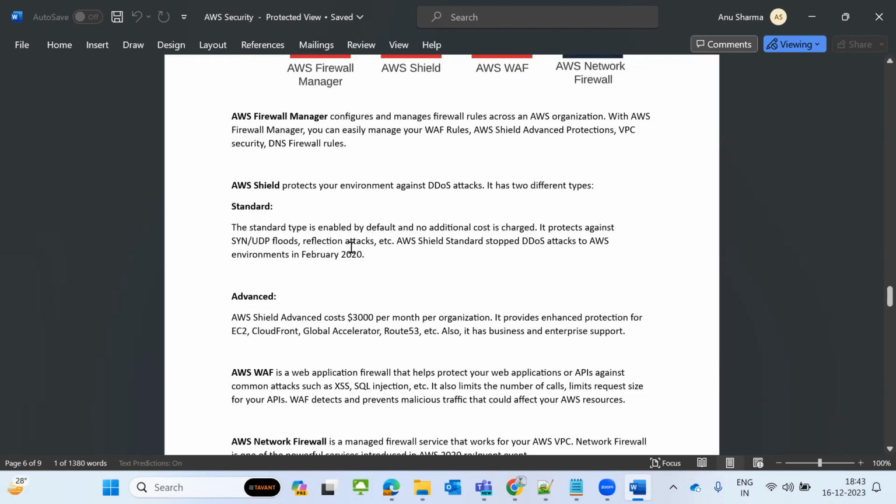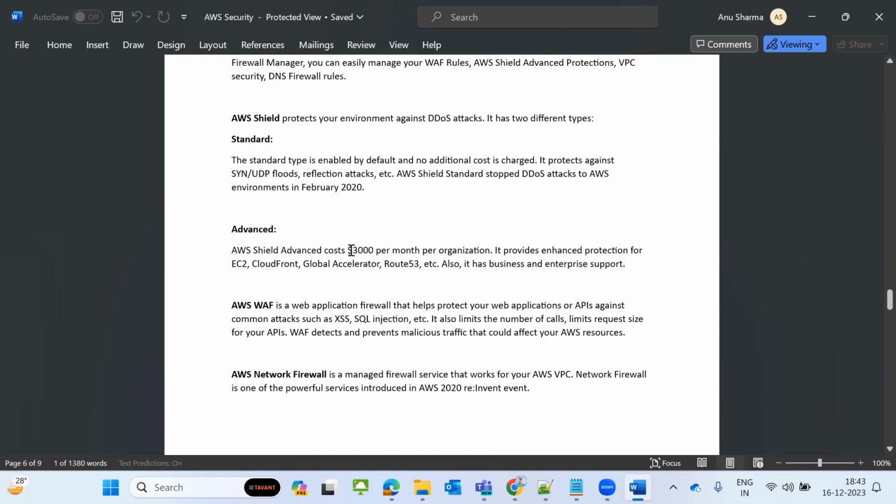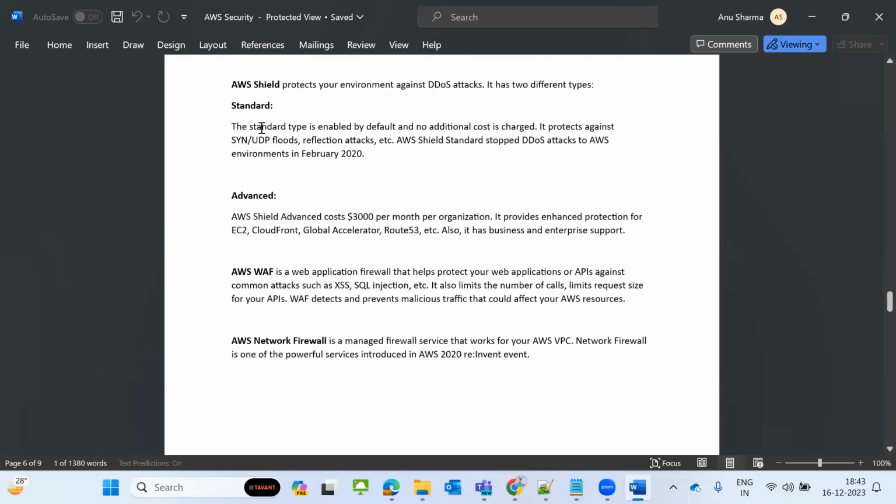In standard, AWS will provide it for free. For advanced, you have to pay $3,000 every month per organization. It will provide enhanced protection for EC2, CloudFront, Global Accelerator, Route 53, etc. All the services it will provide. So this is called the enterprise support. Okay, that is called AWS Shield.